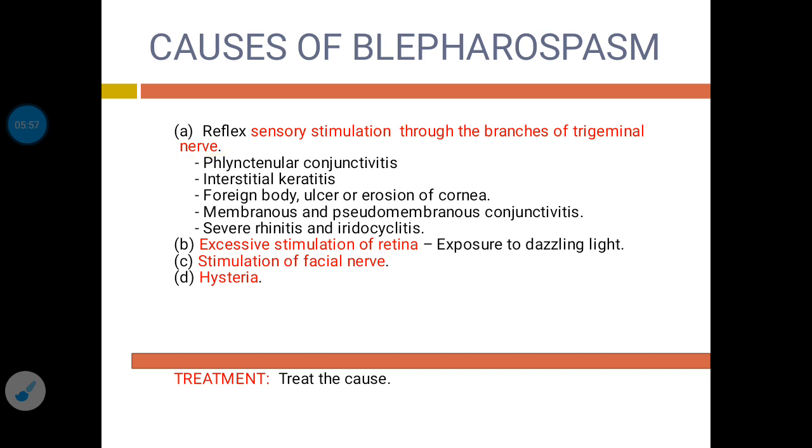The reflex sensory stimulation of branches of the trigeminal nerve can be produced due to various conditions of the eyeball, like phlyctenular conjunctivitis, interstitial keratitis, foreign body, ulcer or erosion of the cornea, membranous and pseudomembranous conjunctivitis, or in cases of severe rhinitis and iridocyclitis. So these are the causes in which the reflex sensory stimulation through the branches of the trigeminal nerve occurs.